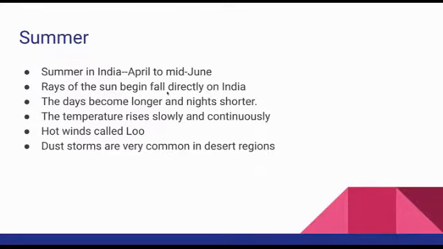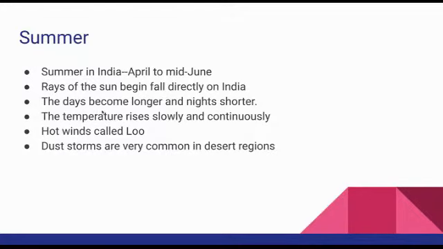What is the speciality of getting them directly? We feel too hot. Normally every day at noon, around 1 o'clock, we get more sunlight. But in summer season we can feel the sun rays falling directly on the Indian subcontinent all day, and the days become longer and nights become shorter.